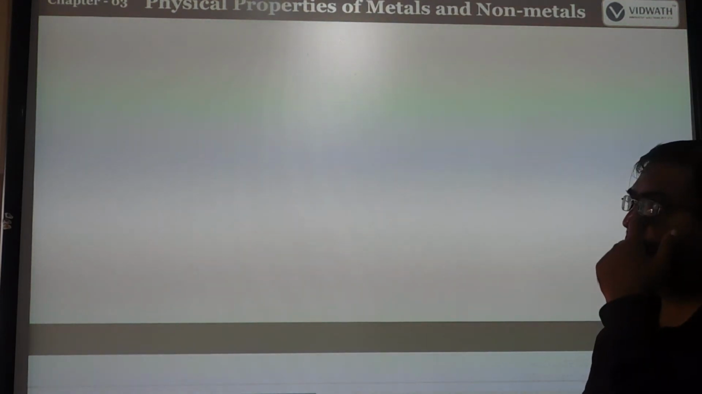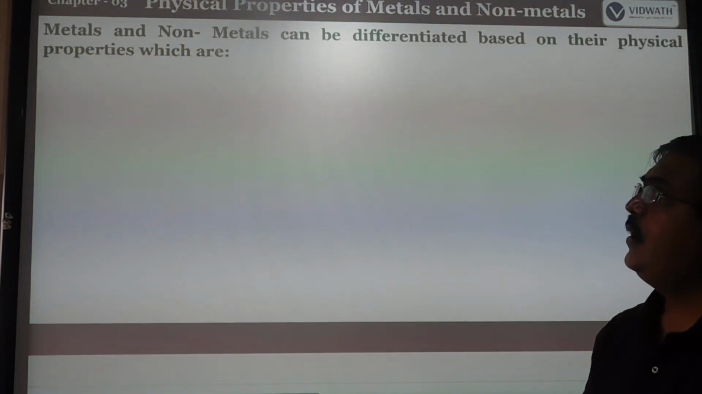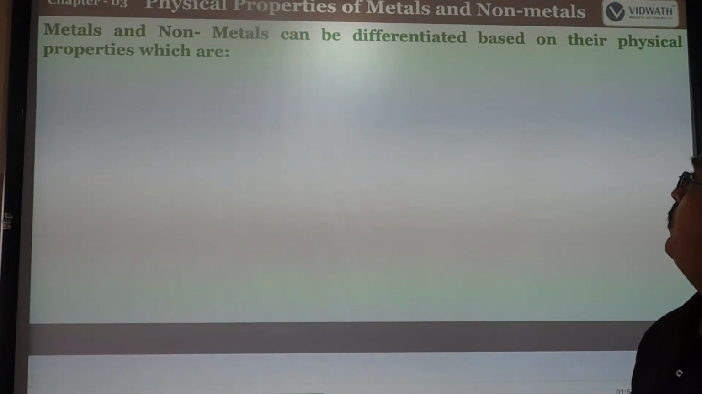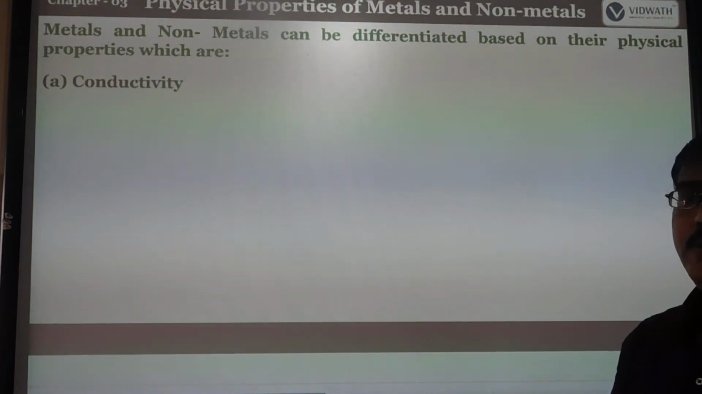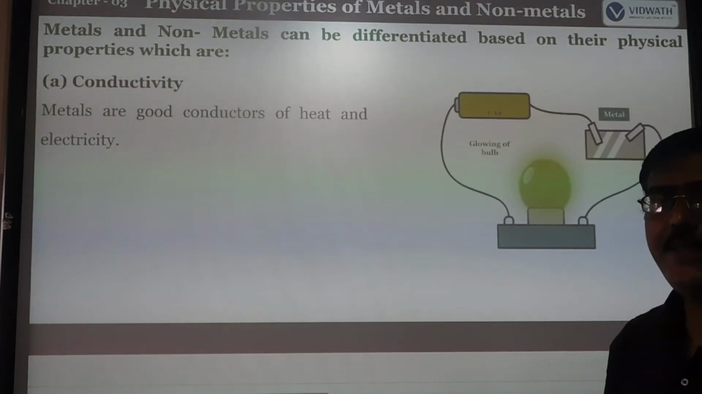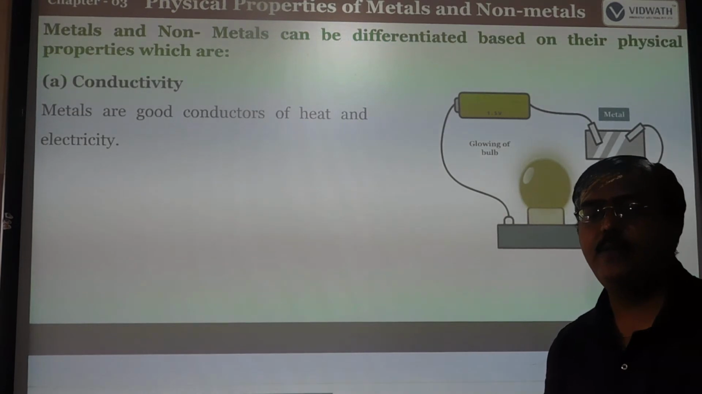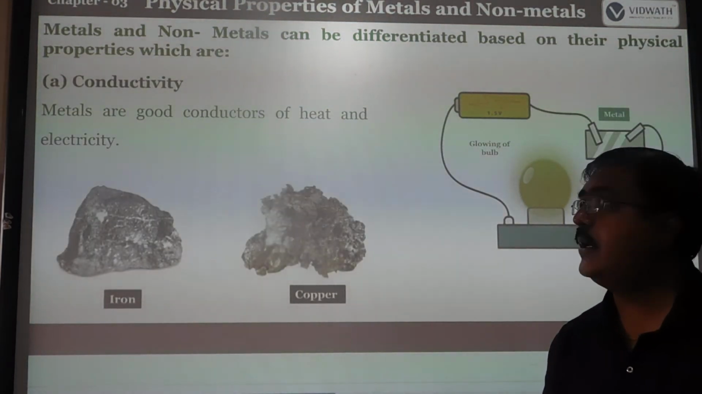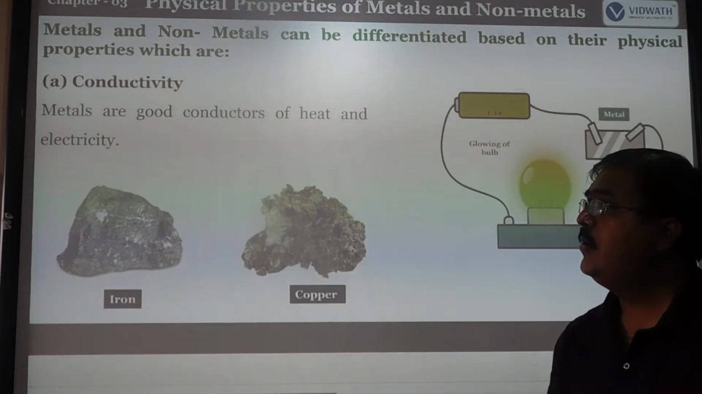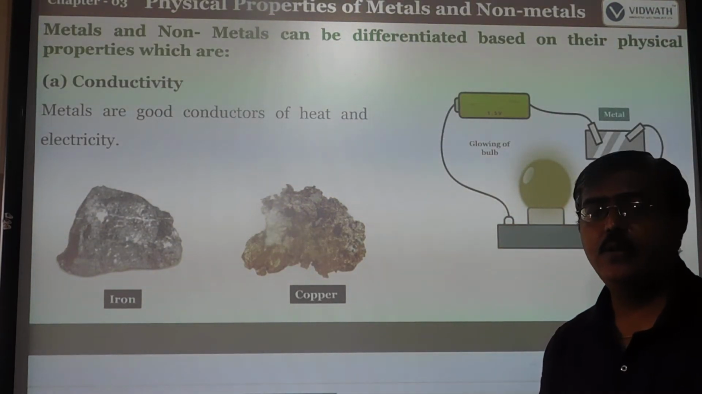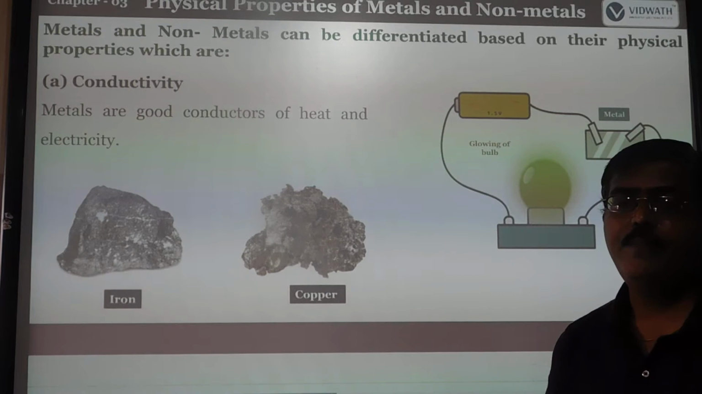Metals and non-metals can be differentiated based on their physical properties, which are the following. Physical properties means properties we can easily see and feel. That is what we call physical properties. First of all, almost all metals are very hard. They are very hard in nature.